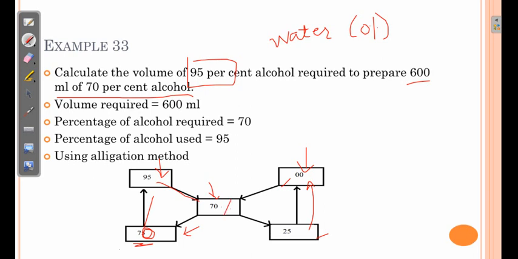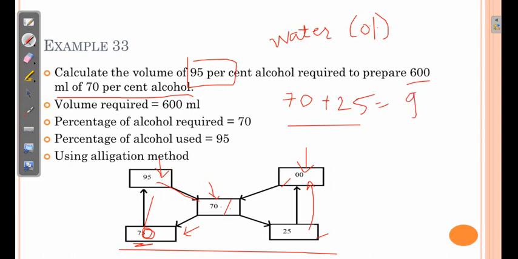Now it will produce 95 parts, 70 parts plus 25 parts. We require 600 ml. So if we mix 70 ml and 25 ml, it provides 95 ml. So for preparing 600 ml, we need to calculate accordingly.